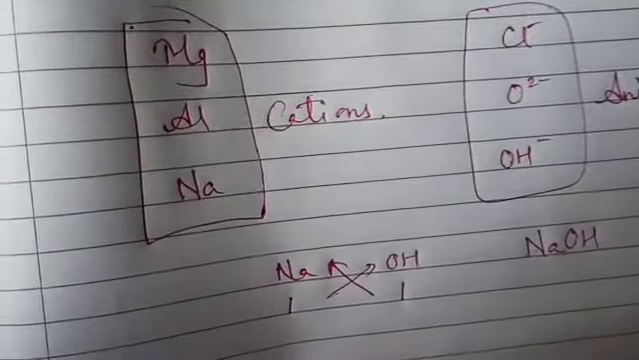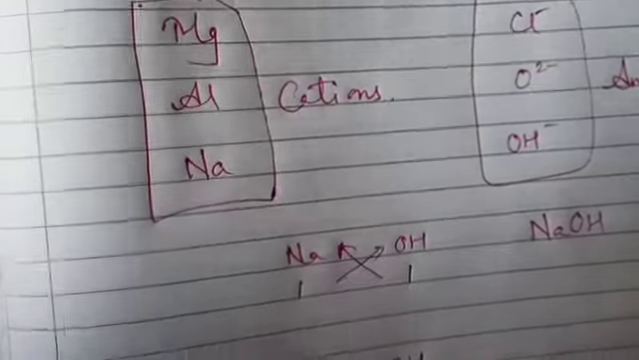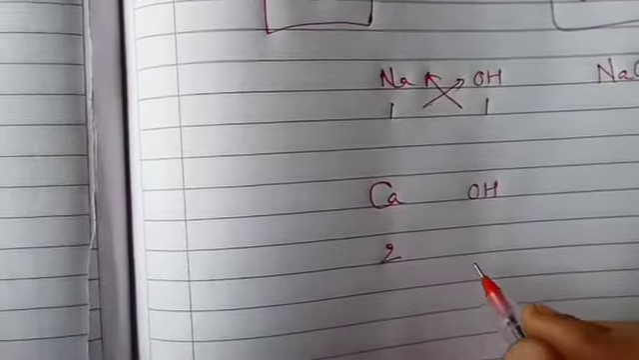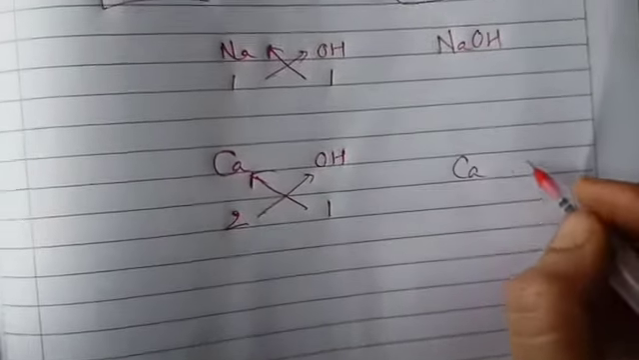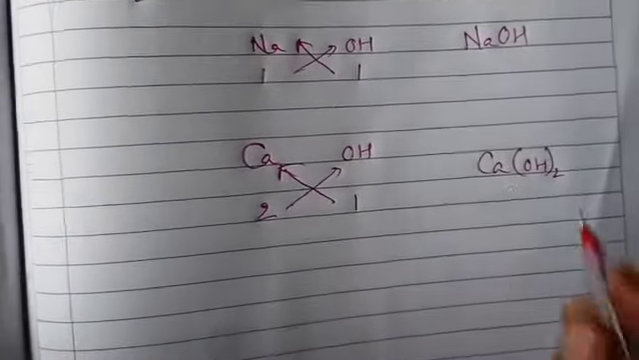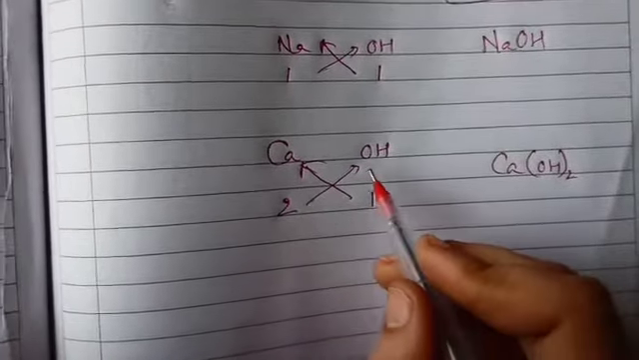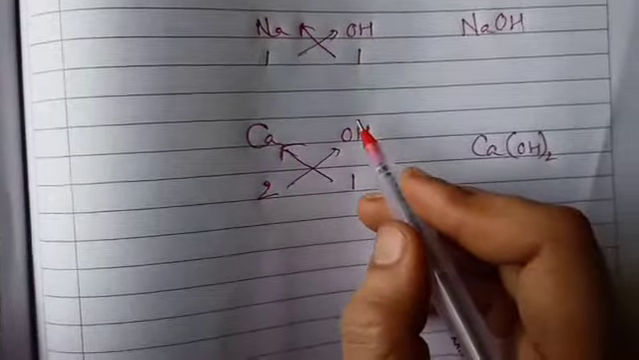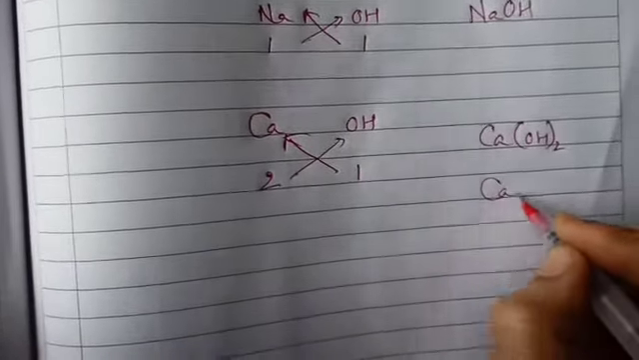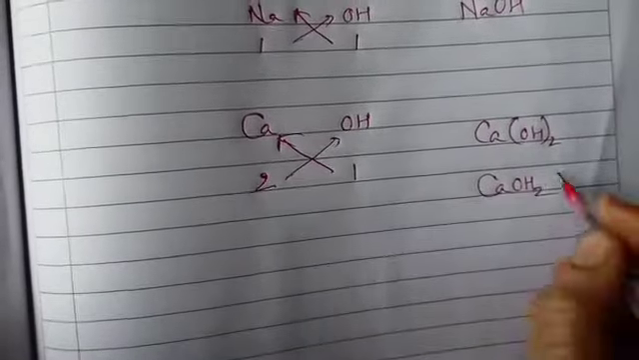Similarly, if I write calcium and if I write OH, this one calcium has the capacity to give 2 electrons, but OH has the capacity to take only 1 electron. So what will happen? One calcium is giving 1 electron each to 2 of the hydroxide ions, and whenever you have 2 and you have the polyatomic ion, please make the bracket. If you write CaOH2, your answer is wrong.